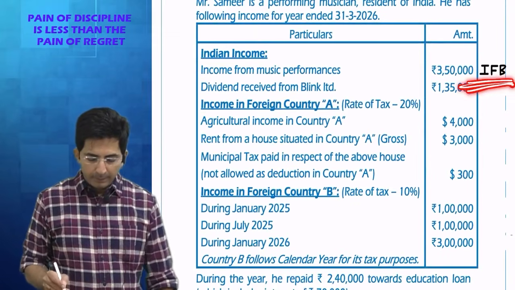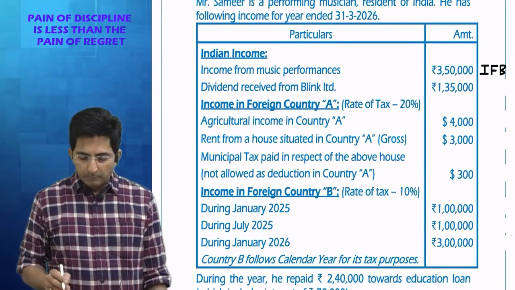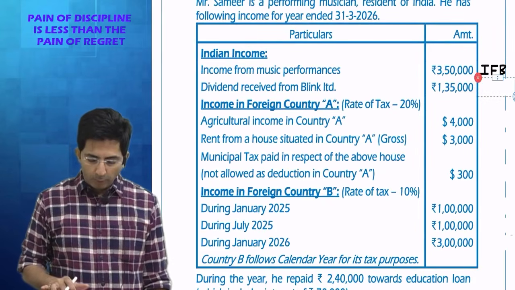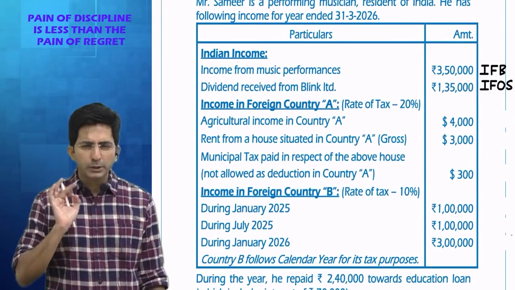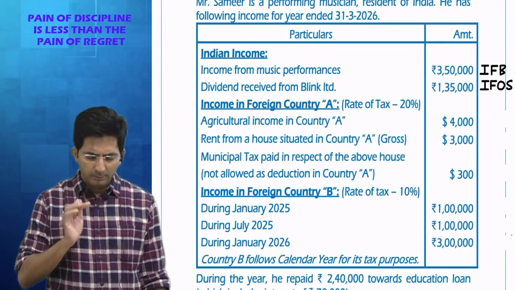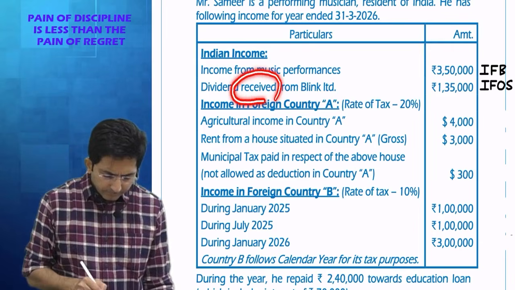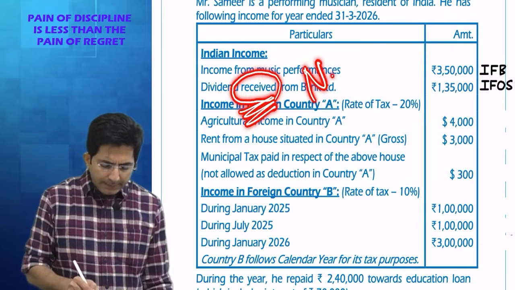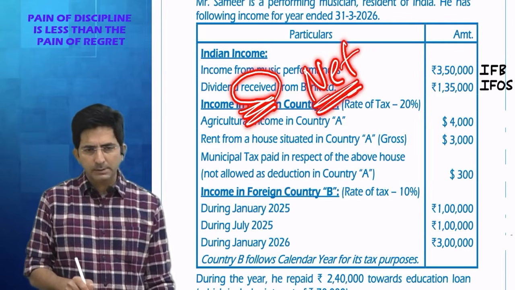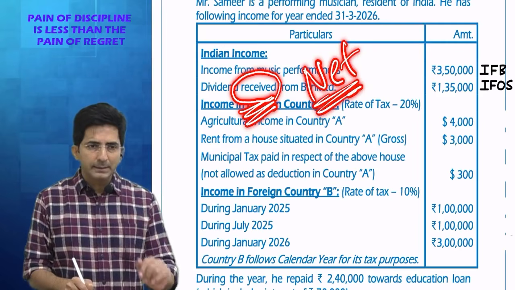Okay. And then what about dividend received from Blink Limited? Dividend comes in income from other sources. Now pay attention, one most important point. Look, can you see the word received? Received means it is net of TDS. You know, dividend income has TDS.